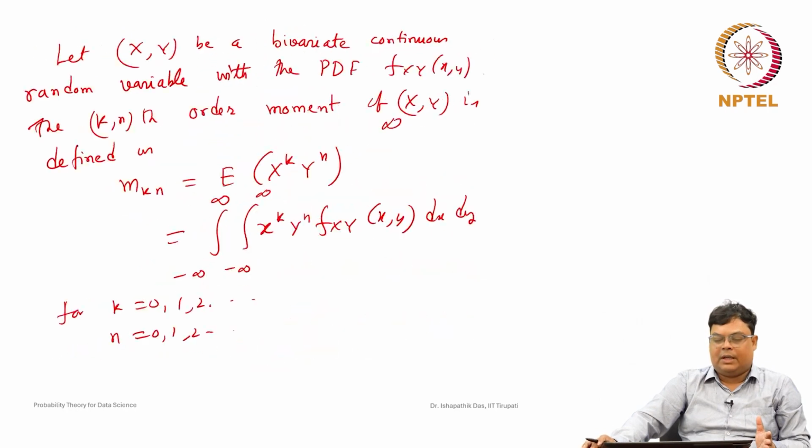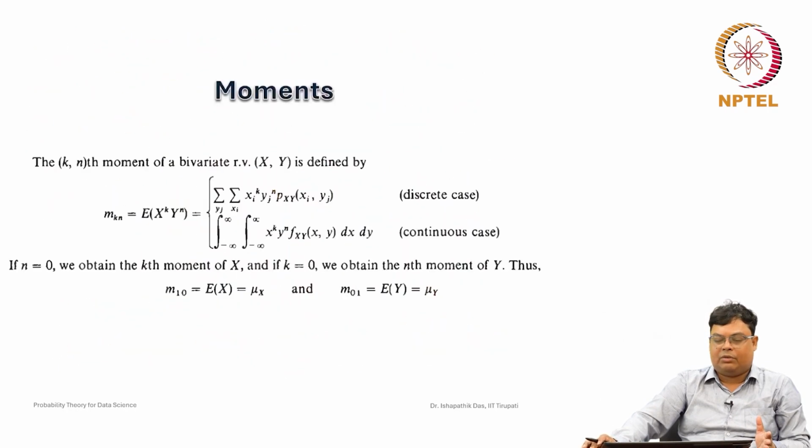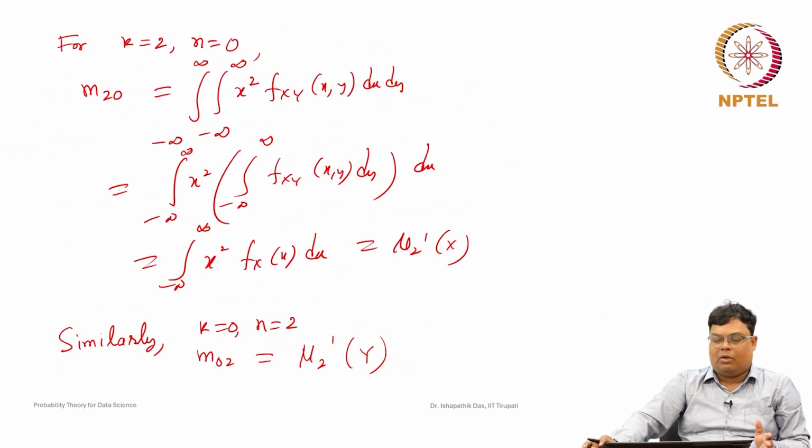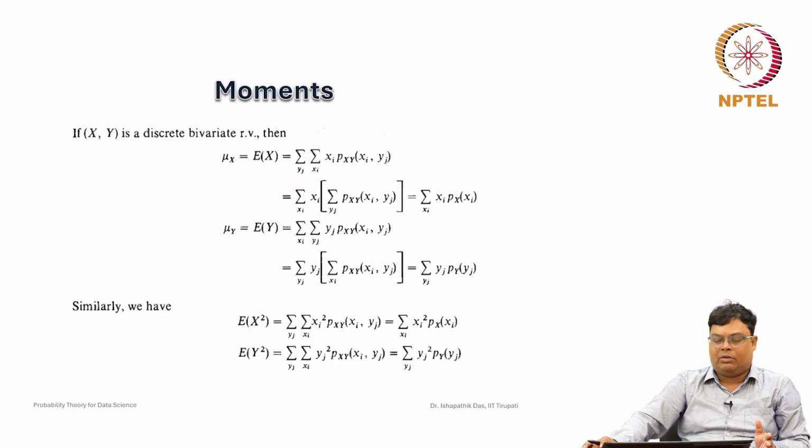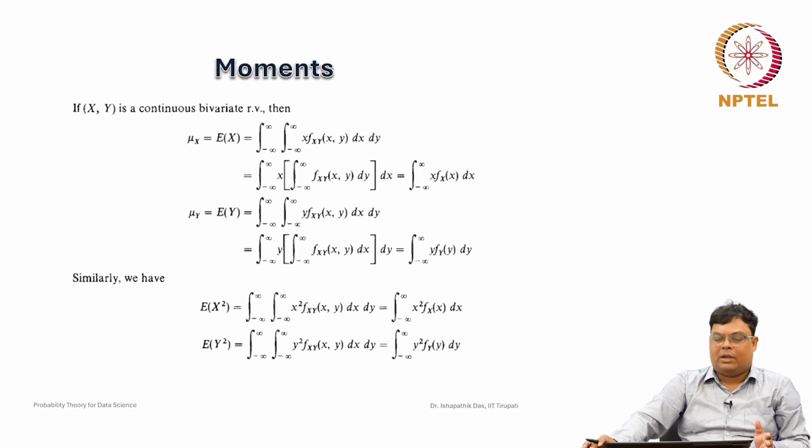So, this is represented in this expression also, this is the definition, and all the computation is shown here also. For the discrete random variable we are getting mu x and mu y, and similarly expected x square and expected y square also. Similarly for continuous cases it is given here, mu x and mu y are represented in this way, and similarly expected x square and expected y square also.